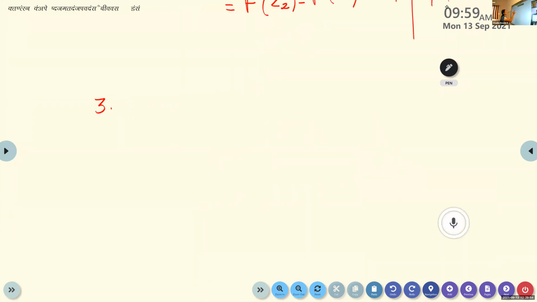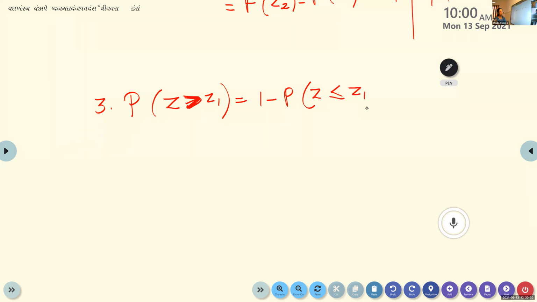What is P of z greater than or equal to z1? Probability of z greater than or equal to z1. Even if it is equal, we take this as greater than. P of z greater than z1 will be the same as 1 minus P of z less than or equal to z1, which is the same as 1 minus F of z1. For example, listen children, look at the curve.